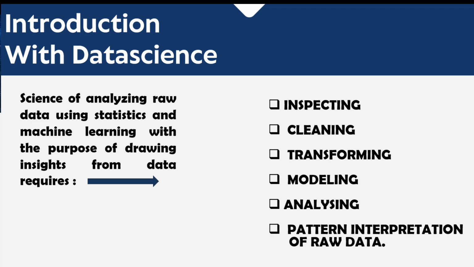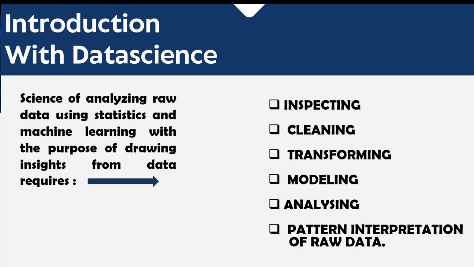Then the word raw data is like something what? So raw data is the data which is not utilized yet in any program. And here are given some processes and tasks involved in data science which specifically focus on analyzing raw data to extract meaningful insight, in which the ones listed here are inspecting, cleaning, transforming, modeling, analyzing, pattern interpretation of raw data.